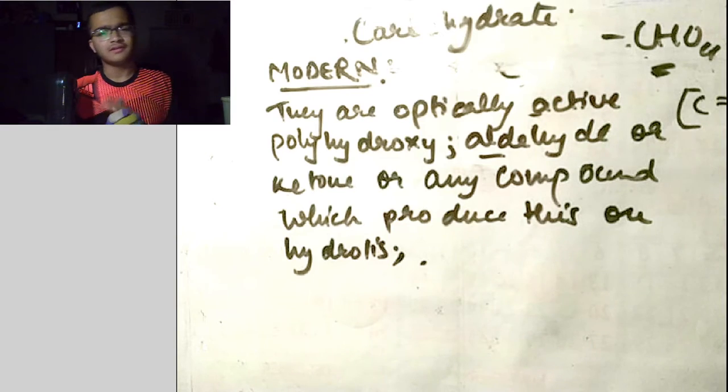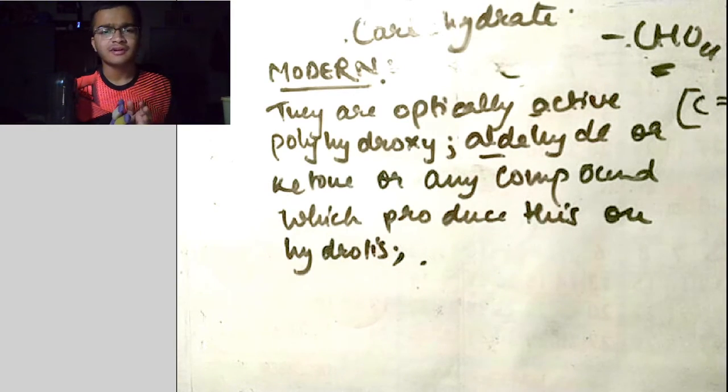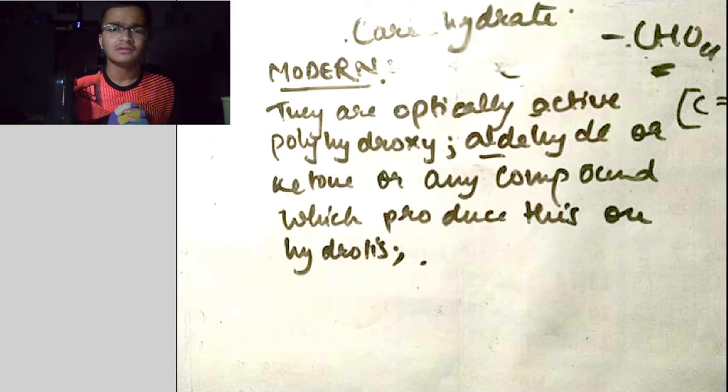After multiple researches, the scientists came up with the modern definition, which says carbohydrates are optically active polyhydroxy aldehydes or ketones, or any compound which produces these on hydrolysis.